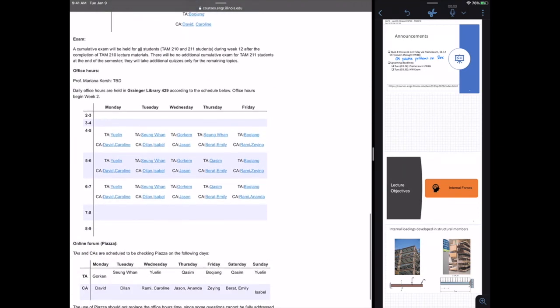And then similarly for office hours, we're going to go ahead and keep holding them as scheduled. These are all Central Standard Time slots. But again, you're welcome to go to any office hour at any time. Each TA and CA has their own Zoom room to help answer questions. So if you enter one and it's pretty busy, then feel free to just leave that meeting and click on another one and see if you can get help. Let us know on Piazza how that's working for you so we can try and optimize that.